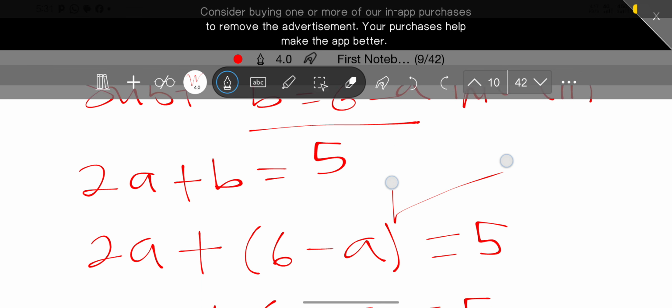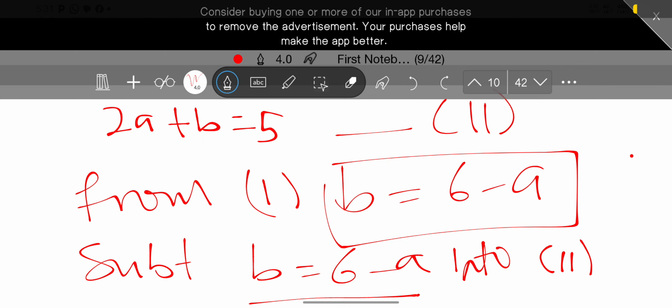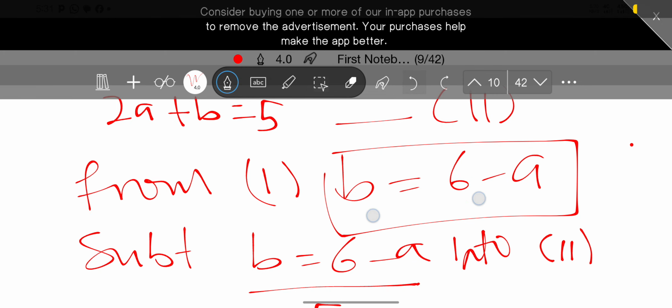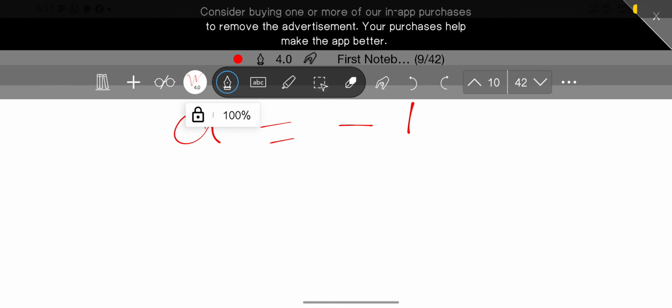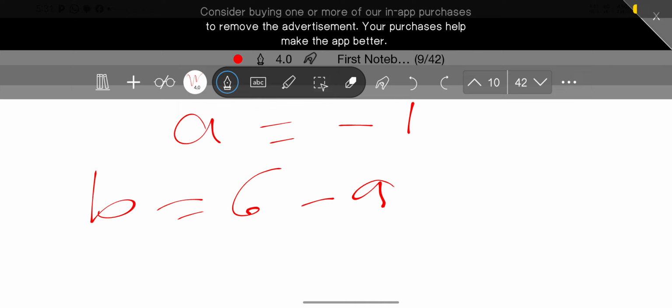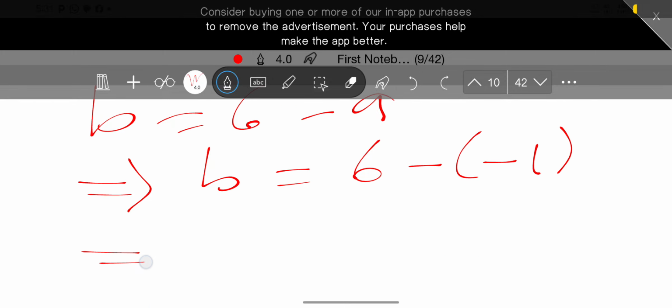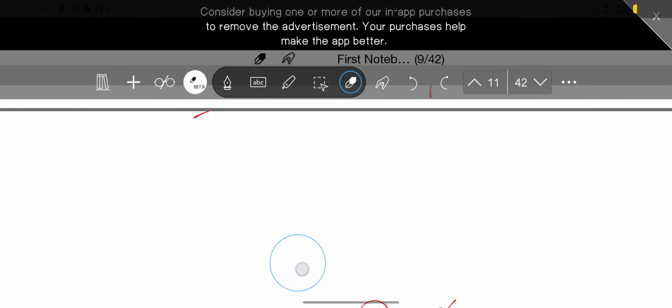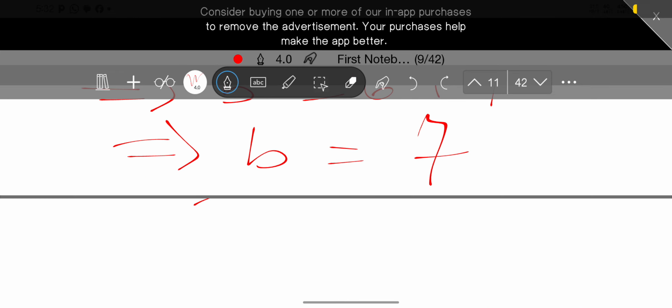Since a is equal to minus 1, and from this equation that we have here, b is just 6 minus a. So this implies that b equals 6 minus (minus 1), and this implies that b equals 6 plus 1. So this implies that b equals 7. So now that means a equals minus 1 and b equals 7.